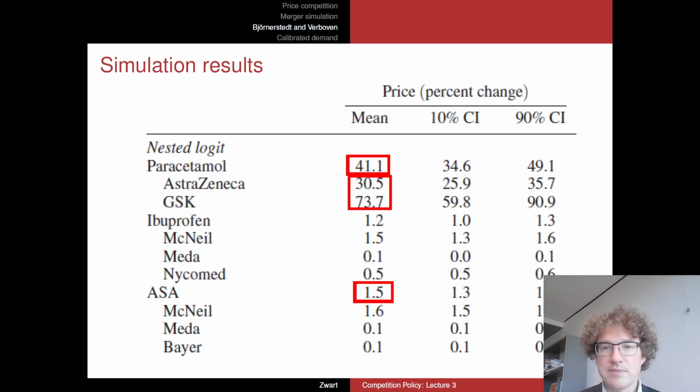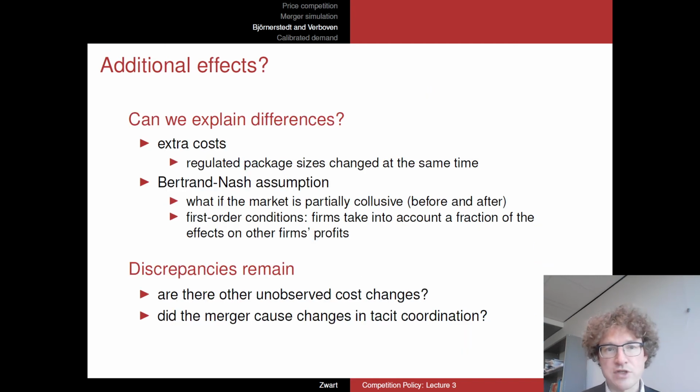So some good things, some less good results based on this comparison between merger simulation and reality. We did predict, the model did predict the average quite well, but not so much for the AZ and not so much for these individual results per product. So the next step that Bjørnstad and Verboven took was to see whether tweaking this model might allow them to find an explanation for these differences.